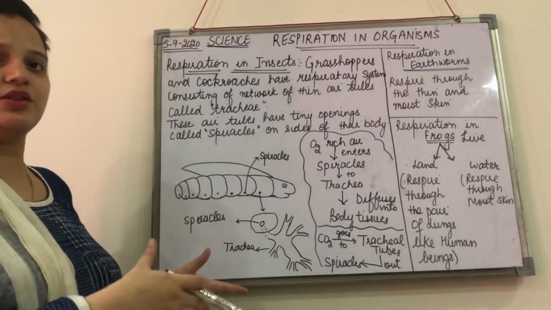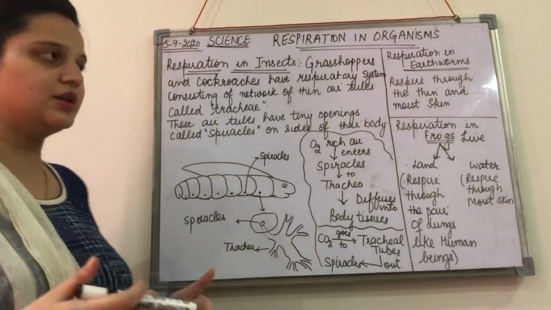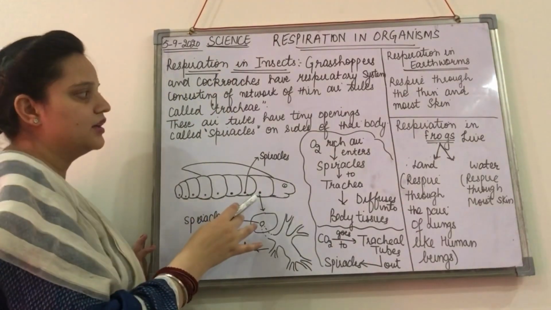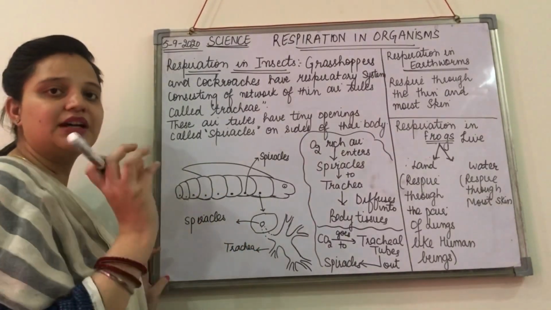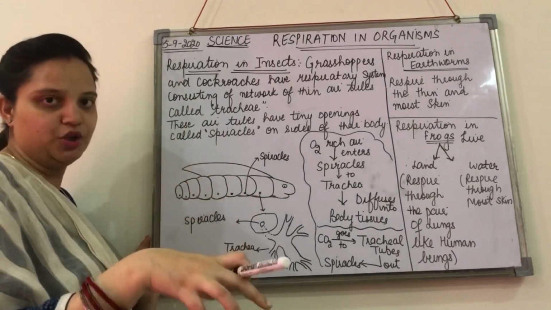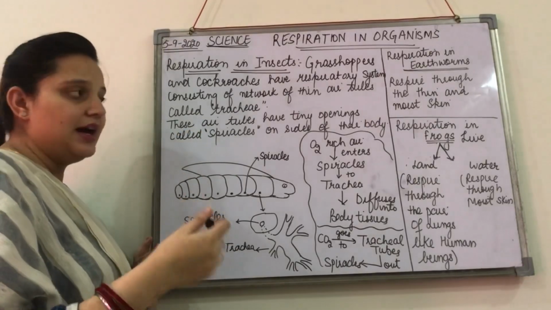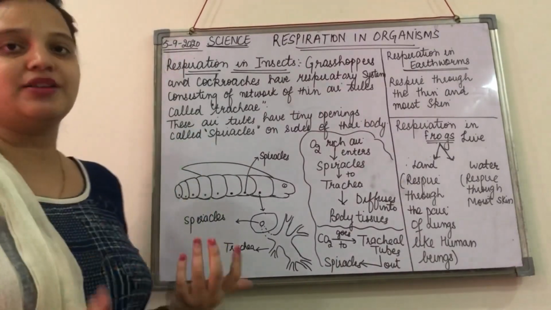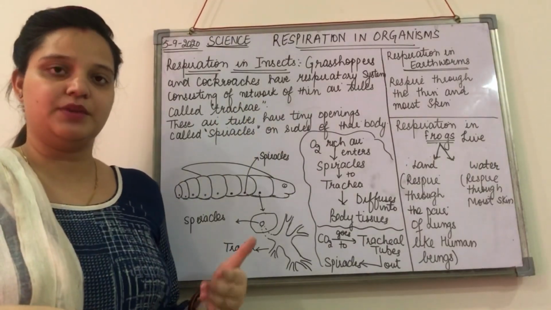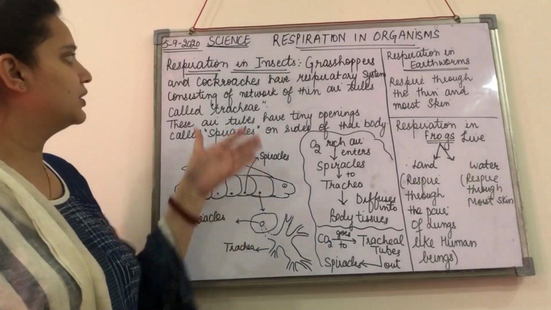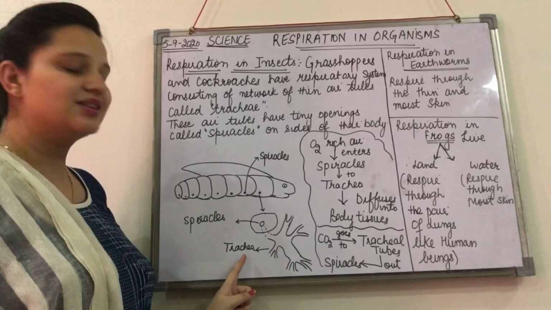So what is there in their respiration? Like we inhale the air through our nostrils, in a similar way the insects inhale the oxygen rich air through their spiracles. These are tiny openings present on their body. Through these openings the air enters, and they also have tube-like structures, a network of structures like the bronchioles in our body. In a similar way, they have a thin network of air tubes that we call the trachea.